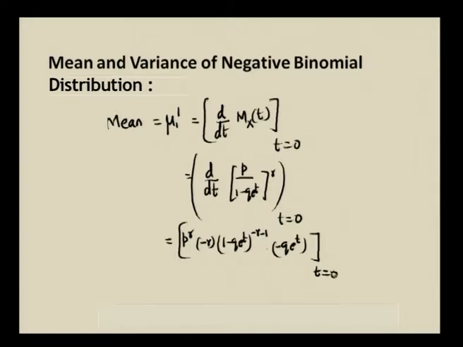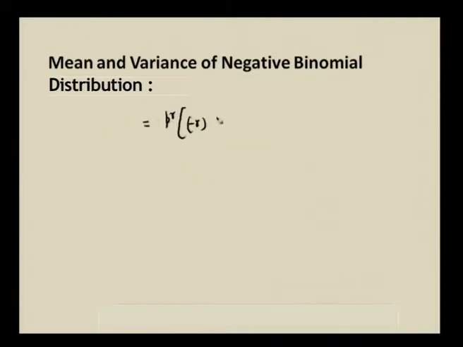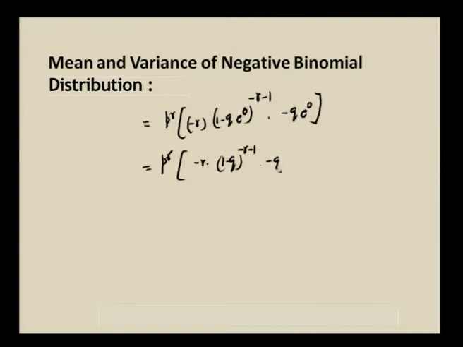Putting t is equal to 0 gives you p power r, minus r into (1 minus q e power 0) whole power minus r minus 1 into minus q e power 0. Okay. So, p power r, minus r, (1 minus q) whole power minus r minus 1, into minus q.